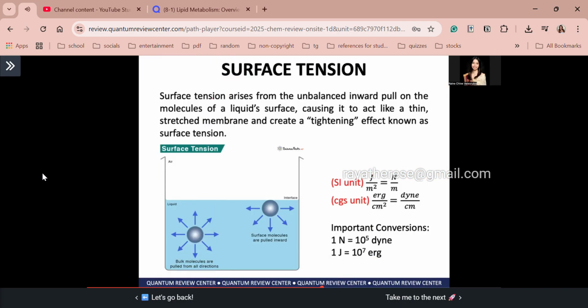Now, let's move on to our last property of liquids. It is the surface tension. Surface tension originates from the IMFAs of liquids, because the factors affecting surface tension are the nature of liquid, the IMFAs, the temperature, pressure, and added solute. So, let's define surface tension first. It arises from the unbalanced inward pull on the molecules of a liquid surface.